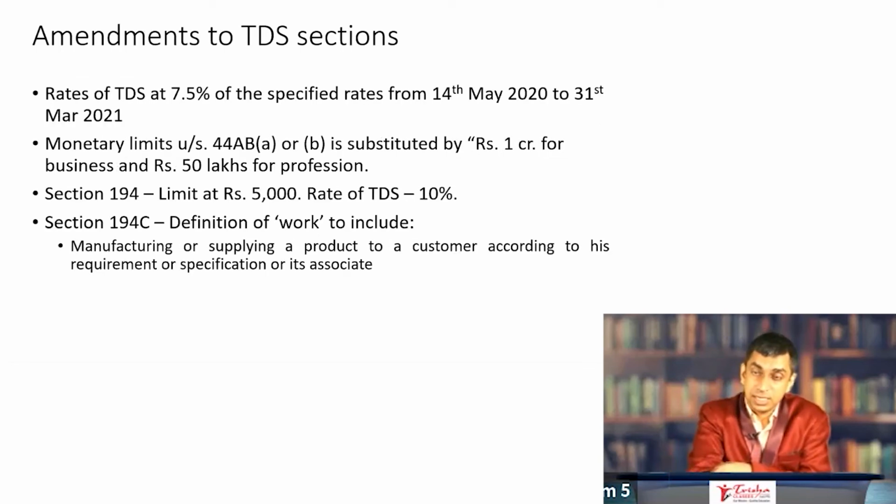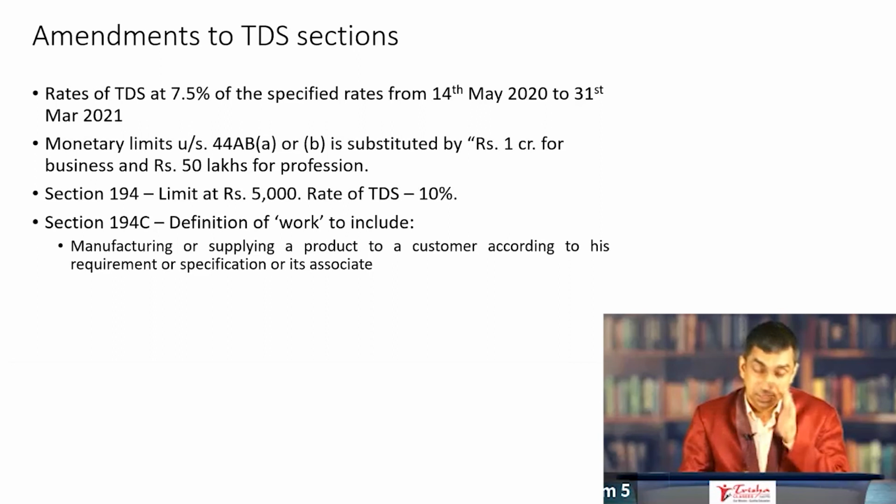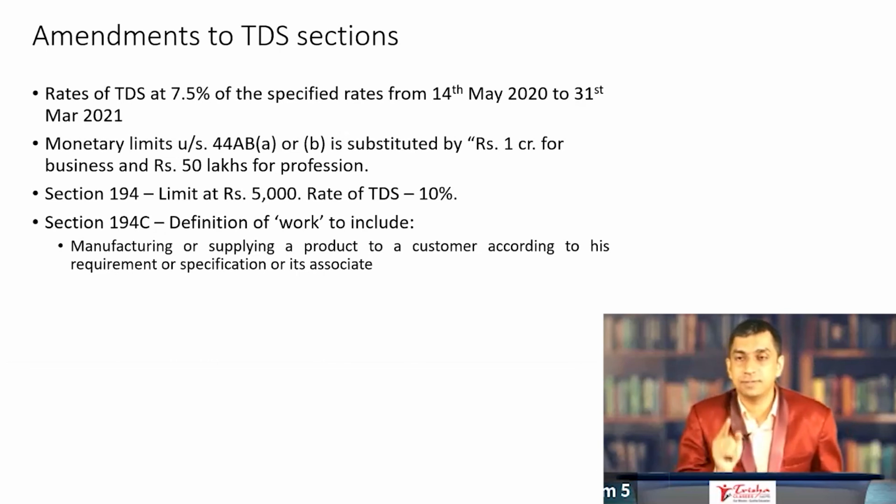So there are several other TDS sections applicable here. Now, please remember there are two changes rather which are of great importance here. Number one, the rate of TDS. This is something that you have to be very clear in your mind. The rate of TDS for 2020-21 is 75% of the rate of TDS which is applicable in general in the respective sections. The screen mentions 7.5%. I'm sorry for that error.